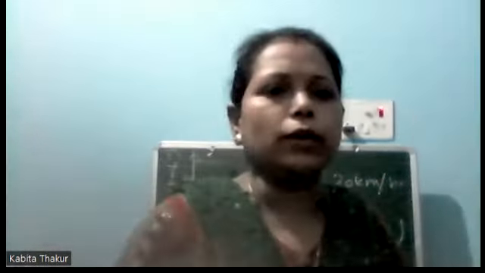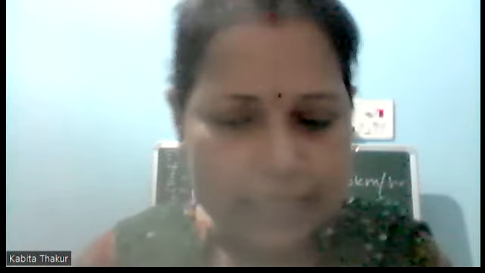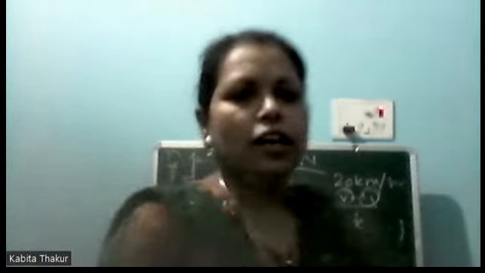So when we are going to calculate acceleration, what is the formula we are using? What is the final velocity? What will be the initial velocity? And what is the time taken? Because we are writing a equal to, इसको हम लोग ऐसे लिख रहे हैं, a equal to v minus u divided by t. This is our final velocity, this is our initial velocity, and this is the time taken. In this way we are going to calculate the acceleration.